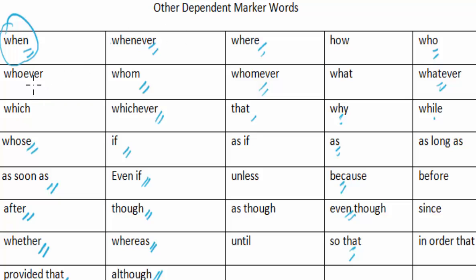You have whoever. Whoever is ready for the job should contact Vincent. Okay? Then we have which. All these forms are dependent marker words. Wherever you see them in a statement, know that in that statement you have a dependent clause right there.